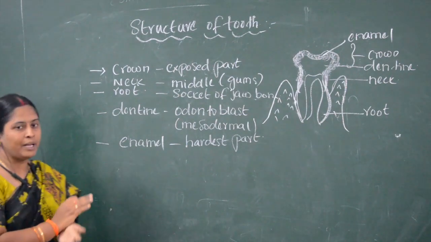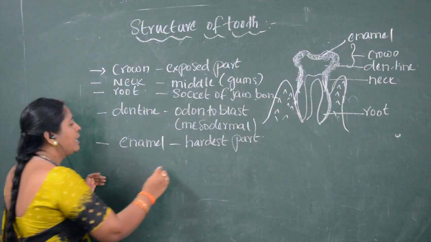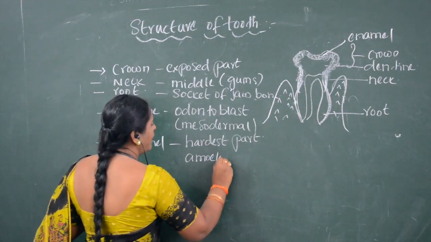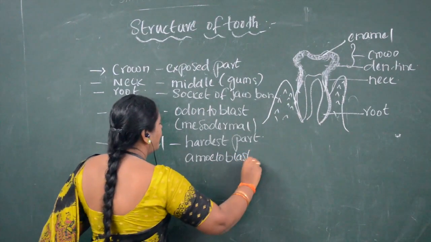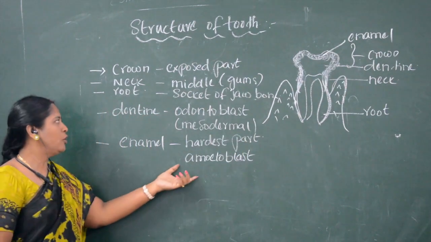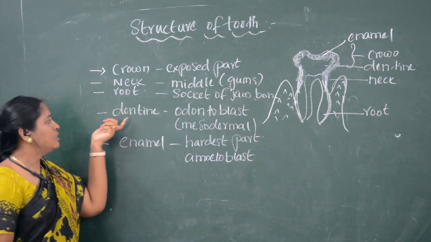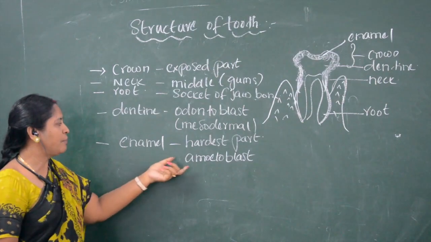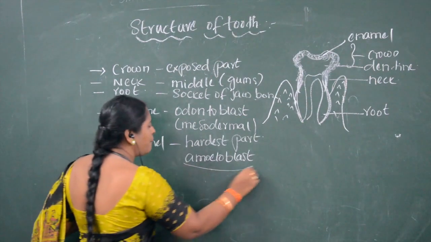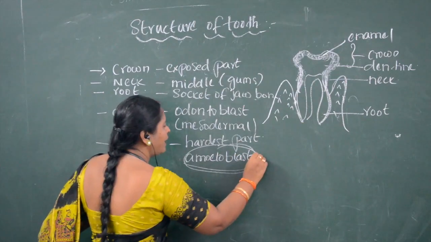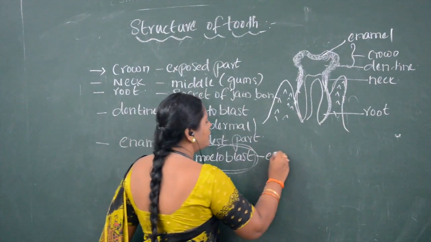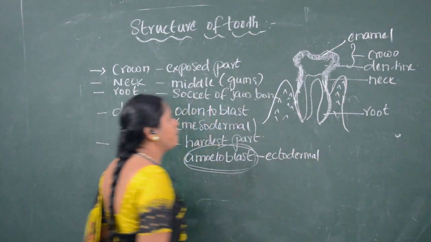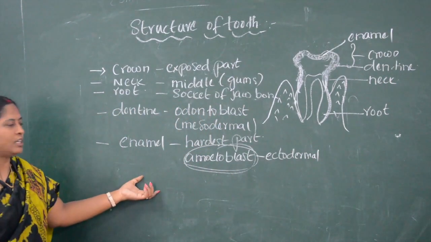This enamel is secreted by ameloblasts. Don't get confused: dentine is secreted by odontoblasts, and enamel is secreted by ameloblasts, which are ectodermal in origin.